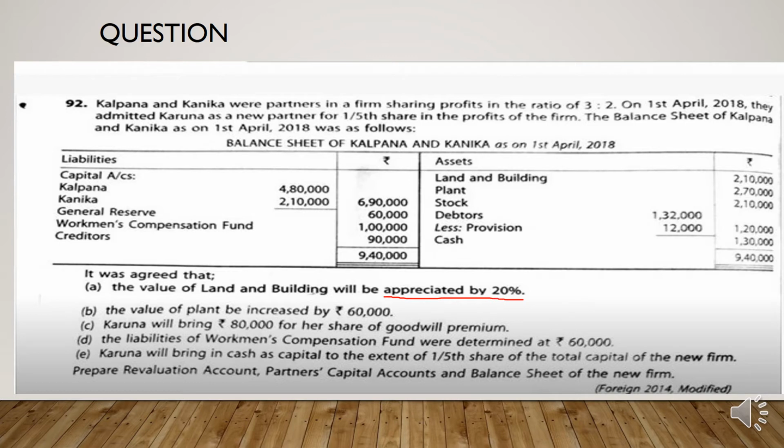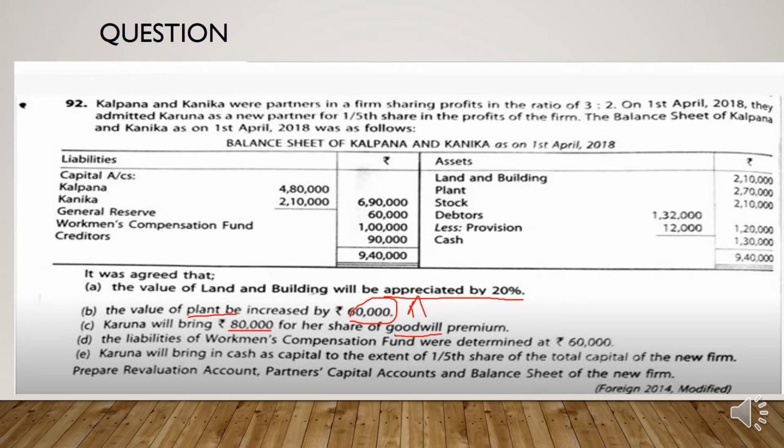Then the value of plant will be increased by 60,000. Then Karuna will bring 80,000 for her share of goodwill premium, which means she brings 80,000 as her goodwill. Then the liability of workman compensation fund was determined at 60,000. Okay, there is a liability which is workman compensation fund. It is now determined at 60,000.